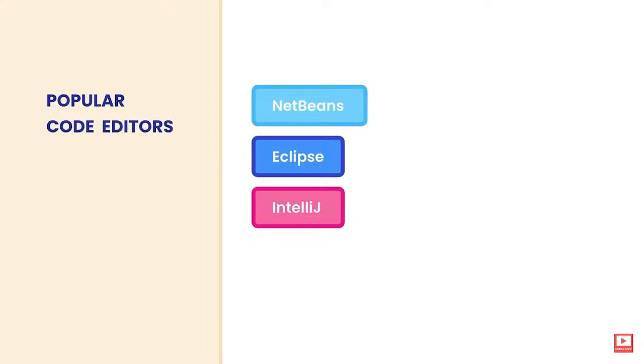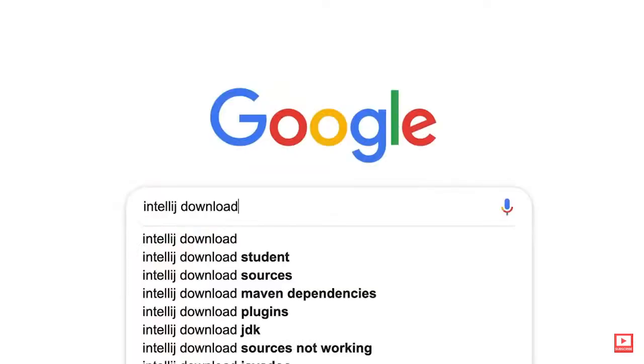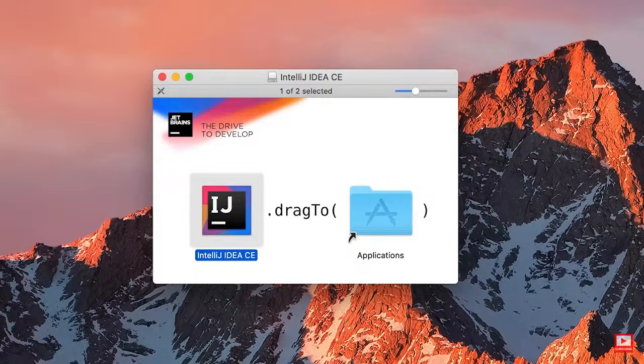All right, you can see download IntelliJ IDEA. Click on this link. Over here, download the Community Edition, which is absolutely free, and it's more than enough for this course. So, download. All right, now let's drag and drop this onto the Applications folder. Beautiful. All right, we've installed all the necessary tools to build Java applications. So next, we're going to look at the anatomy of a Java program.